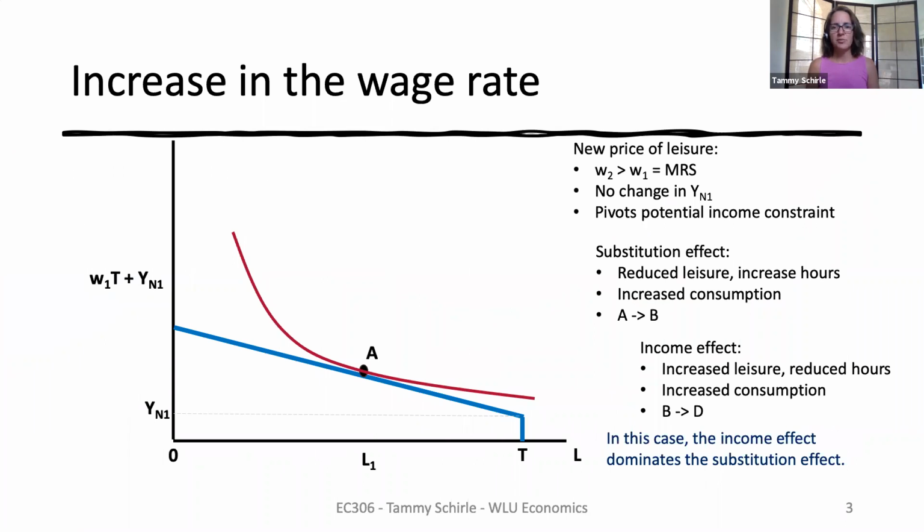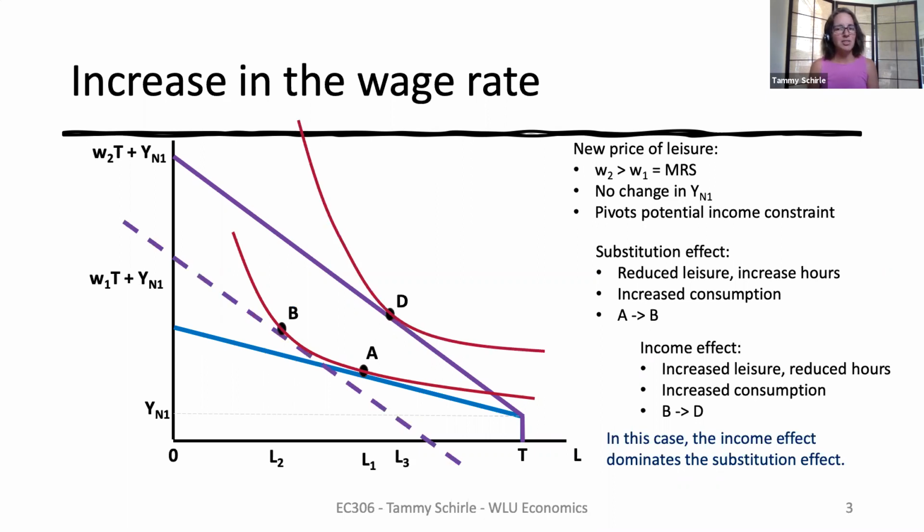And we're going to start here with our constrained utility maximization problem that we started with last time. The person is being offered the wage rate W1 in the labor market and has a non-labor income equal to YN1. Choosing point A is their optimal choice of consumption and leisure. So we're starting with an interior solution. And then we raise their wage to W2 so that the new potential income constraint is represented by this purple steeper constraint. Looking at the income and substitution effects associated with this change, we illustrated how some people might reduce how much they work if they are offered a higher wage rate.